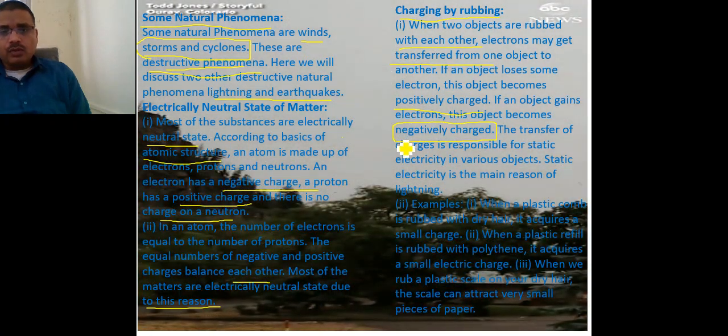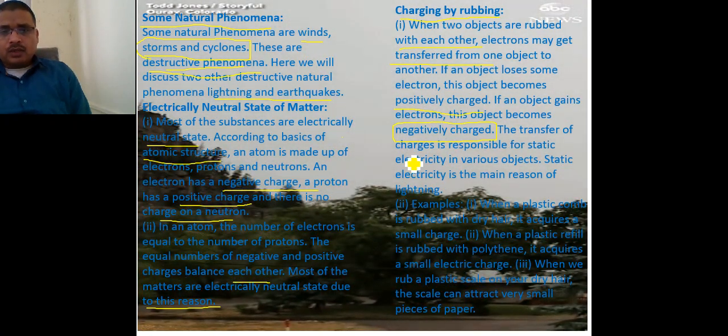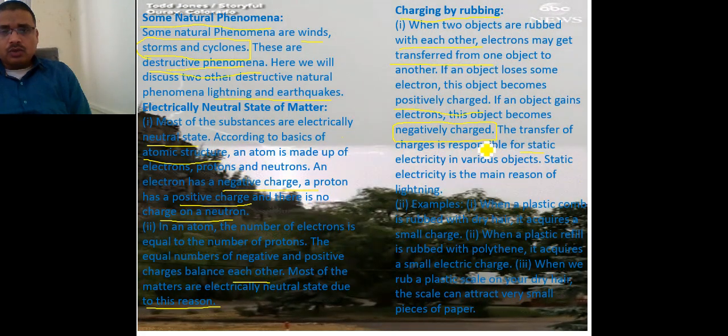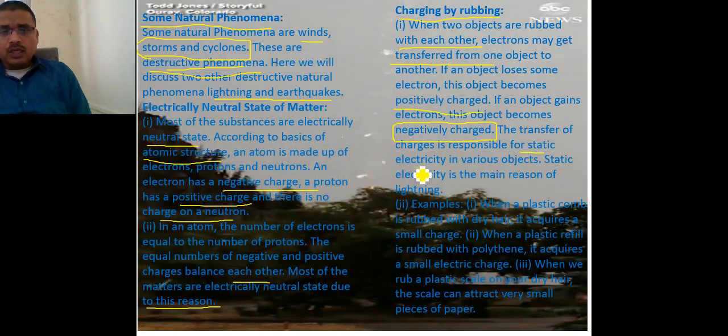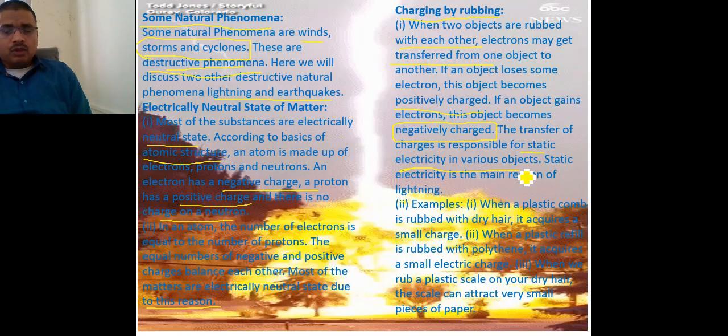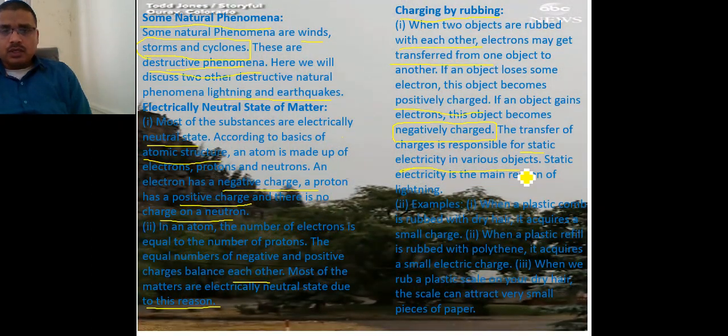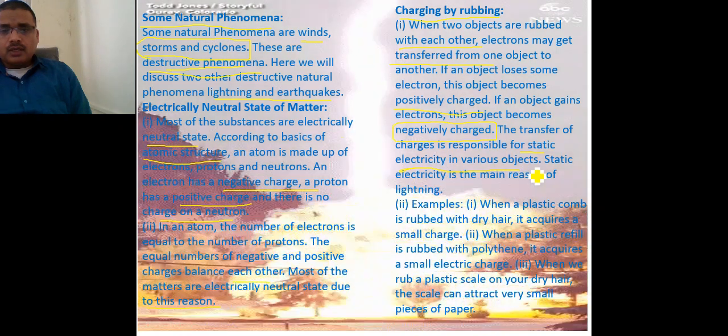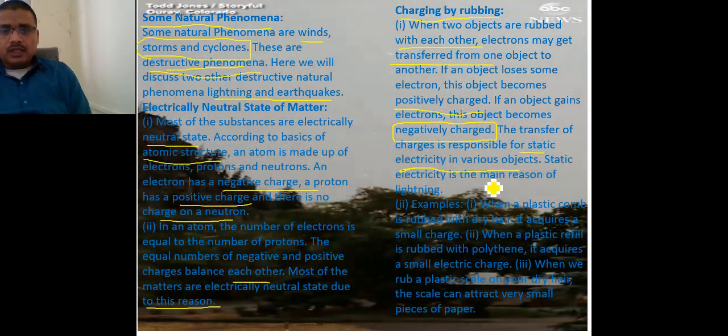The transfer of charge is responsible for static electricity. When charges are transferred from one body to another body, the transfer of charge is responsible for static electricity in various objects. Static electricity is the main reason for lightning.